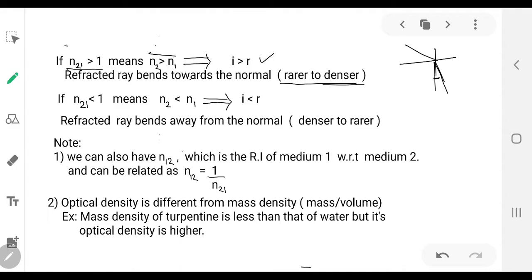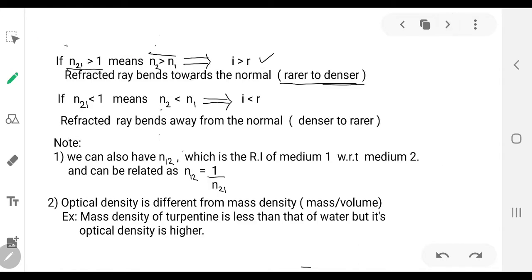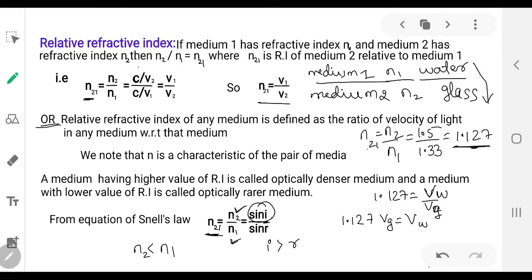Suppose N21 value is less than 1. If the ratio becomes less than 1, then obviously the denominator will be greater. So you can write N2 is smaller than N1, which in turn is equal to sin I by sin R. So if the denominator is greater, sin I should be smaller.